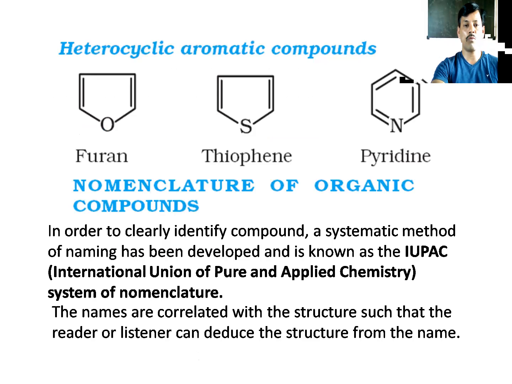Heterocyclic aromatic compounds are furan, thiophene, pyridine. Already we discussed these compounds. For identifying these compounds, we have to follow IUPAC nomenclature. In this video, we learned about the classification of hydrocarbons, the nature of bonding in hydrocarbons, and some hints on IUPAC nomenclature.